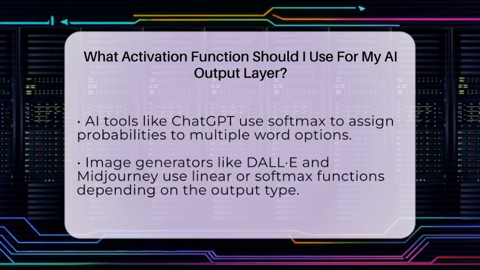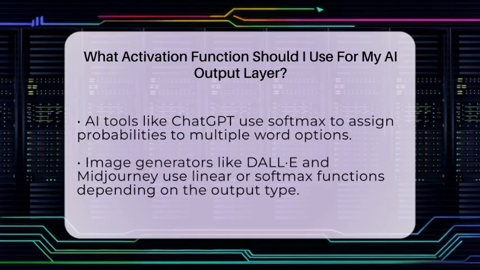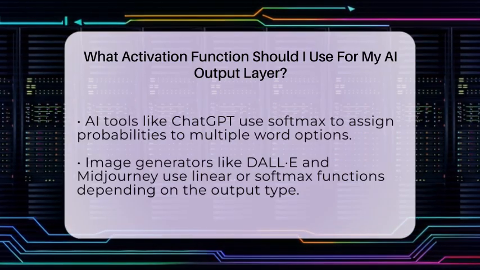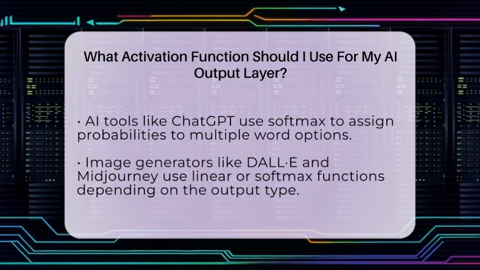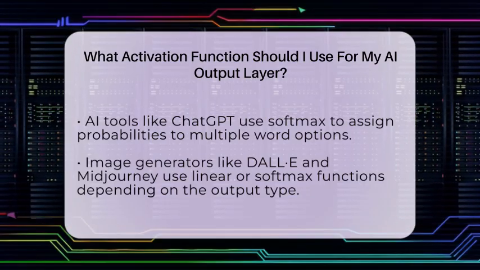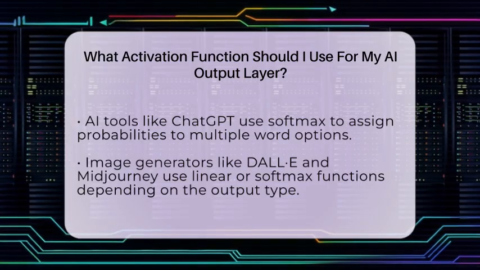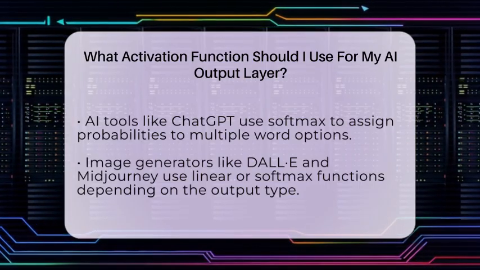In the hidden layers of neural networks, functions like ReLU, rectified linear unit, are popular because they help the network learn complex patterns by adding nonlinearity. But ReLU is not used in the output layer because it doesn't restrict the output to a specific range or probability.